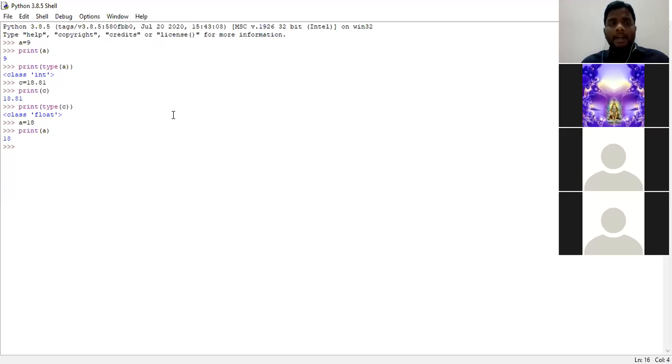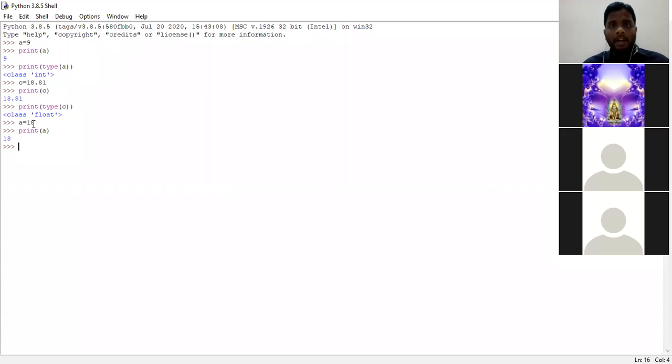Can the system understand whether 18 is an integer or not? Roll number 93, please respond to the question. See, in this example, I have shown a is equal to 18. A is a variable. Do you agree? Yes, sir. Equal to is the assignment operator. Yes or no? Yes, sir. 18 is an integer. Yes or no? Yes, sir.